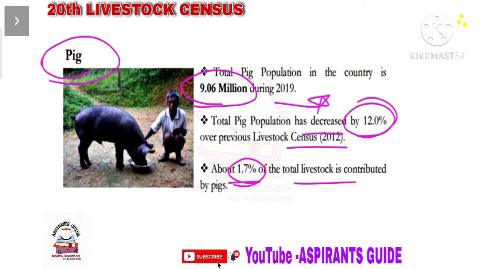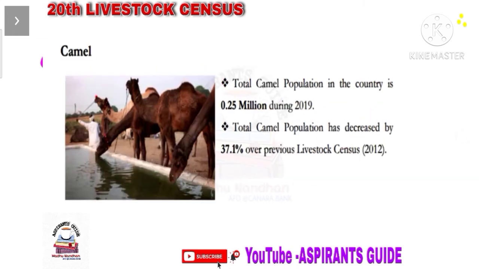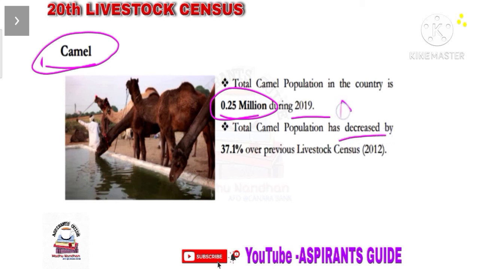Okay, now let us see the details of camel population according to the 20th livestock census. Here total camel population in India during 2019 is 0.25 million, and there is a decrease of 37.1% in camel population from 2012 to 2019.